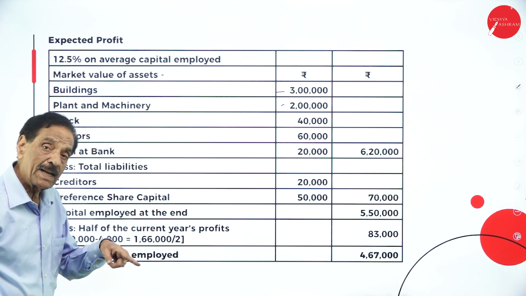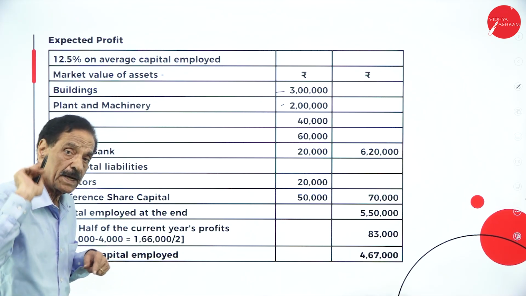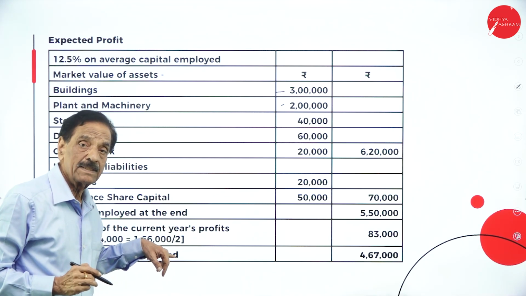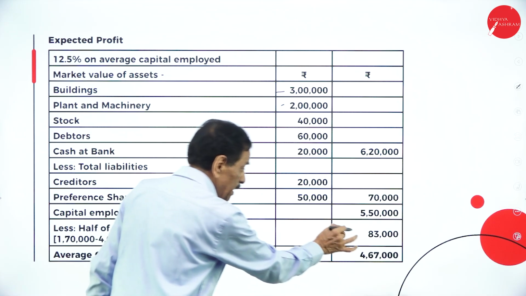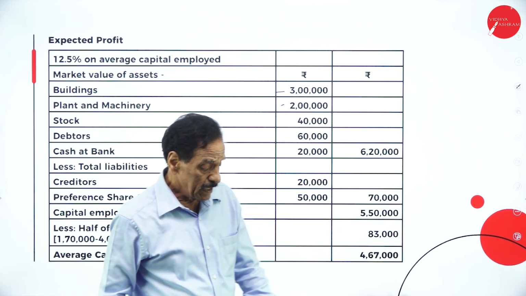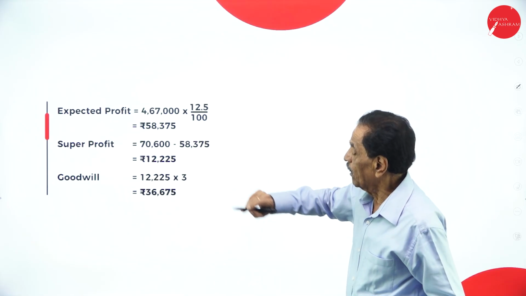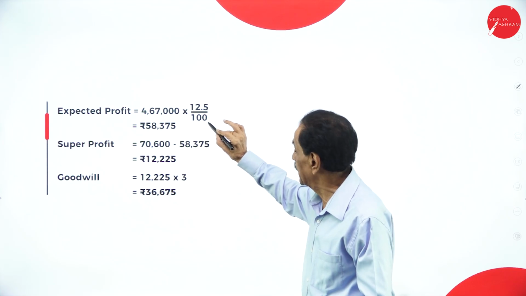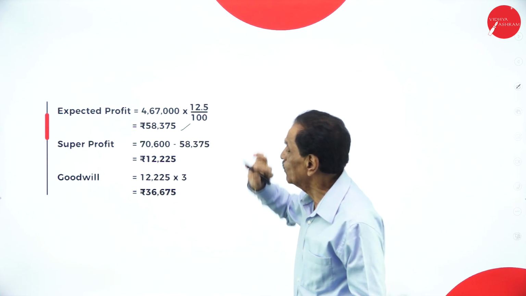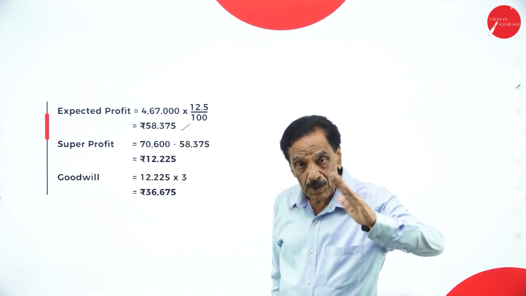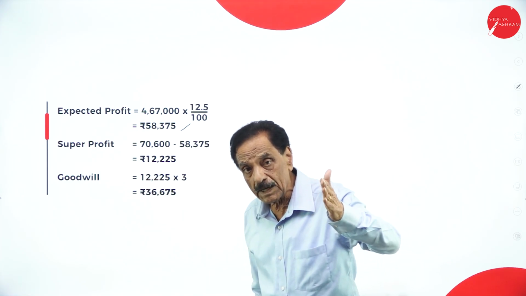Less half, as the balance sheet is given: you have to deduct half of the current year profit. 1,66,000 divided by 2 becomes 83,000. It becomes 4,67,000, which is the capital employed. Expected profit: 4,67,000 at 12.5% works out to 58,375.